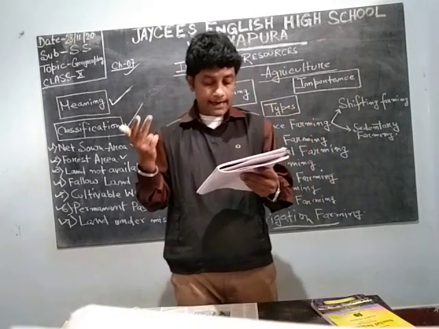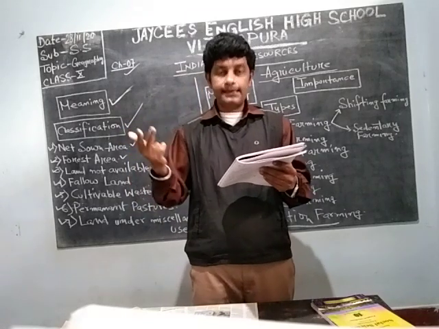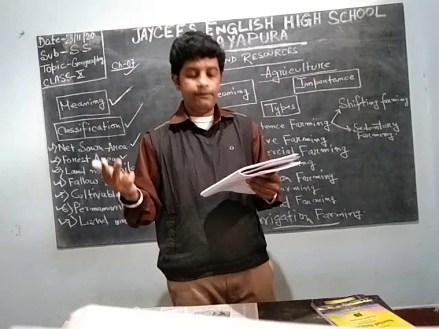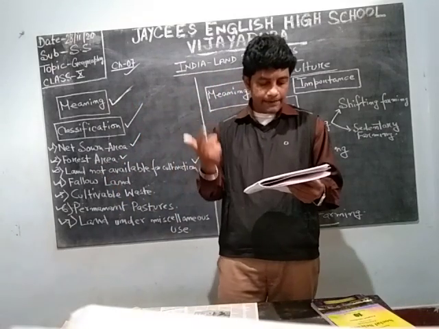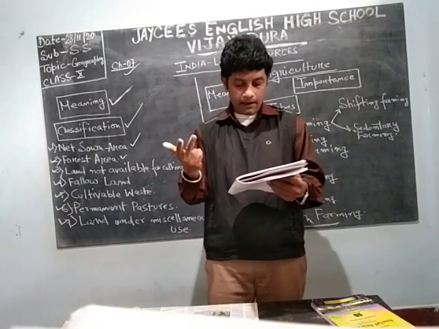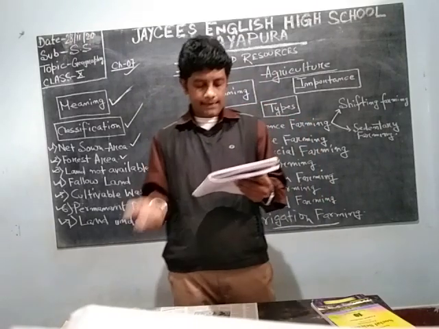It is less in agricultural states. Agricultural states have more agricultural land, meaning net sown area or cultivable land. Which are there? Haryana, Punjab, then West Bengal, Kerala, Odisha.